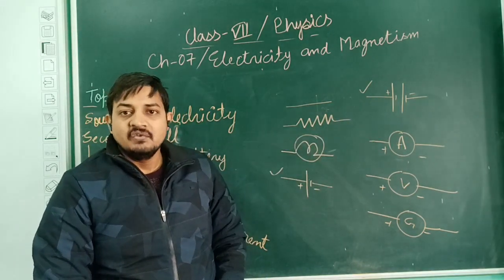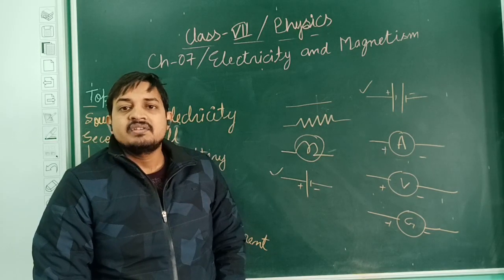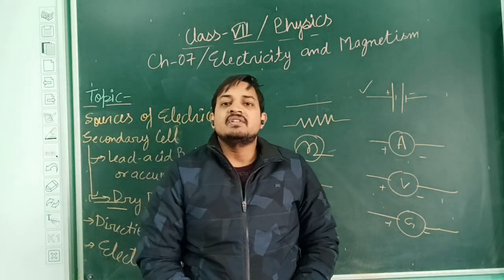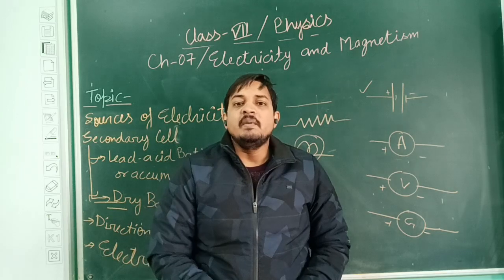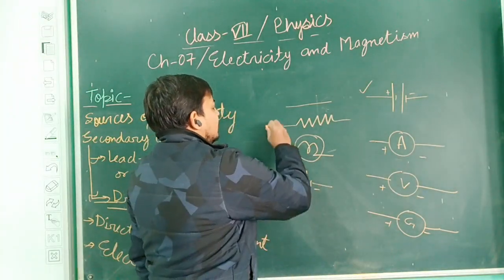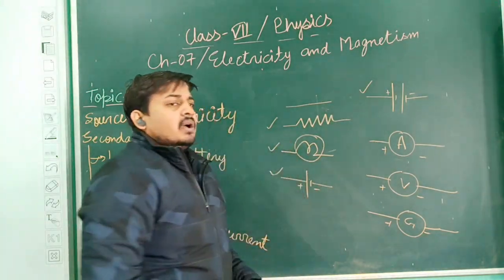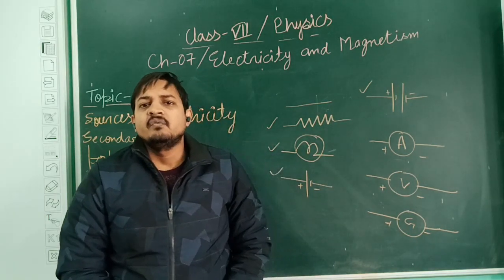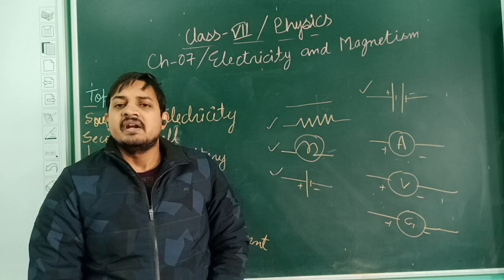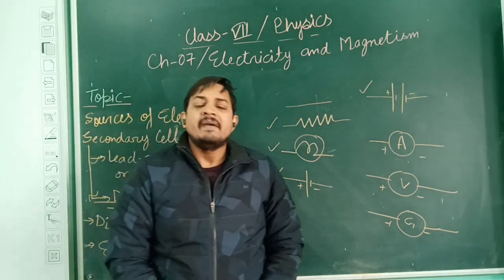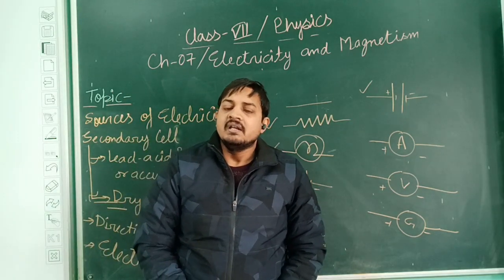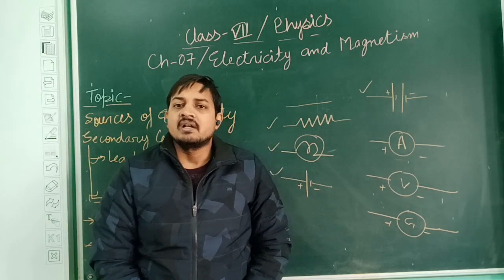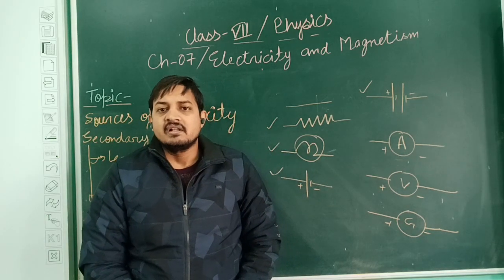And what about passive elements? All the elements which dissipate or consume energy, like a resistor, a bulb, an inductor or a capacitor, are known as passive elements. So the closed path in which electrical current is flowing is known as an electrical circuit.